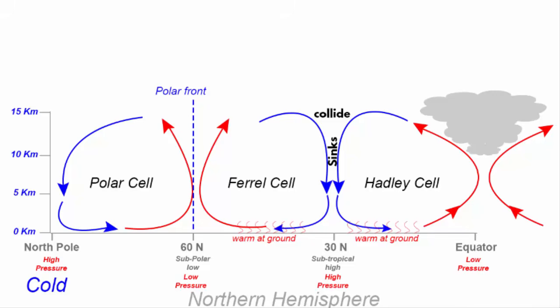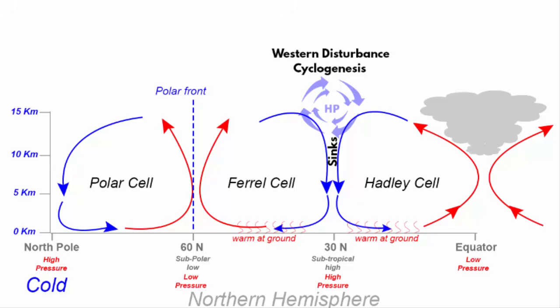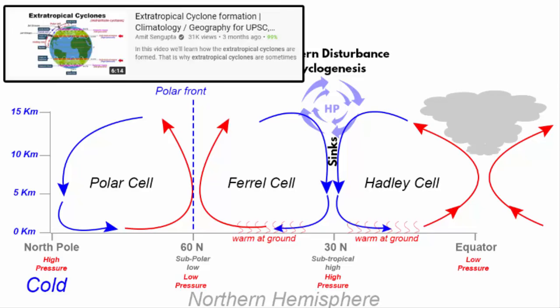I want you to focus on the air circulation in the upper atmosphere of the subtropical region. You will notice that when cold air and warm air collides in the upper atmosphere at the subtropical region, it creates a condition for cyclogenesis, which is called Western disturbance or extratropical storm. Cyclogenesis means the development of cyclonic circulation. I have a video on how extratropical cyclones are formed.